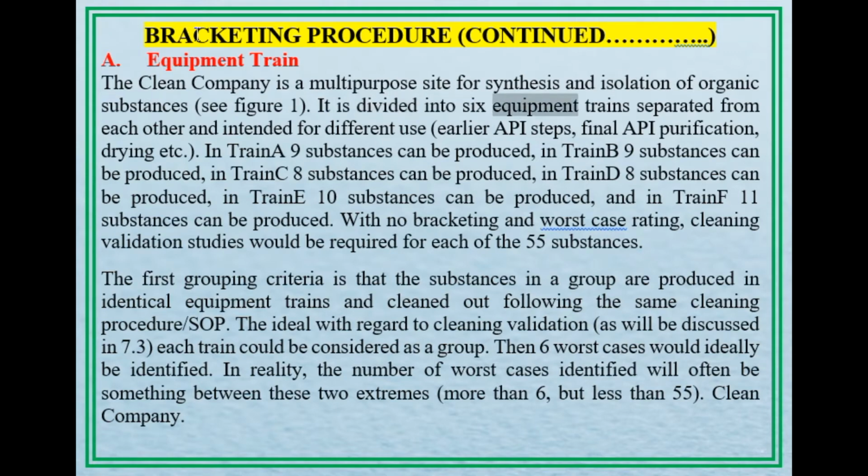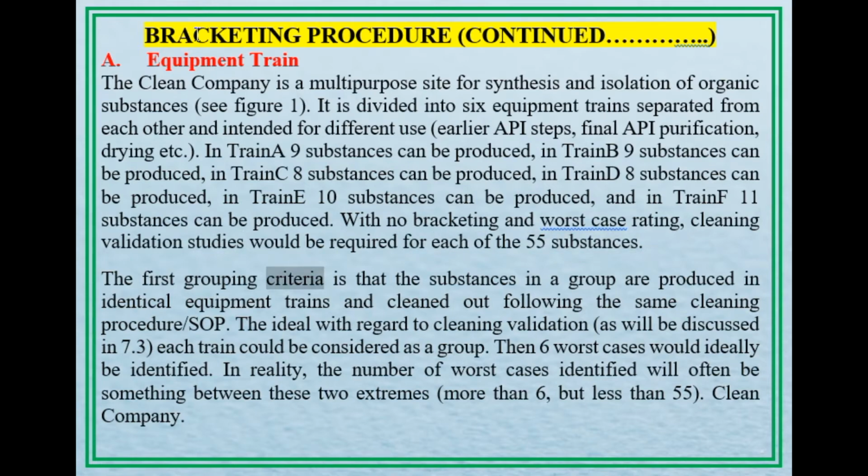It is divided into 6 equipment trains separated from each other and intended for different use: earlier API steps, final API purification, drying, etc. In train A 9 substances can be produced, in train B 9 substances, in train C 8 substances, in train D 8 substances, in train E 10 substances, and in train F 11 substances can be produced. With no bracketing and worst-case rating, cleaning validation studies would be required for each of the 55 substances.